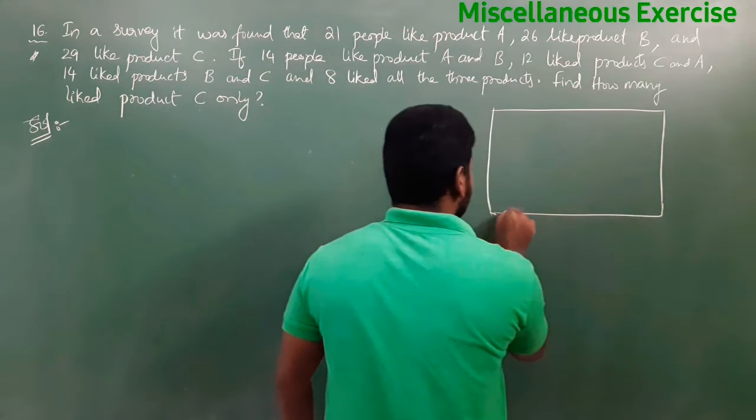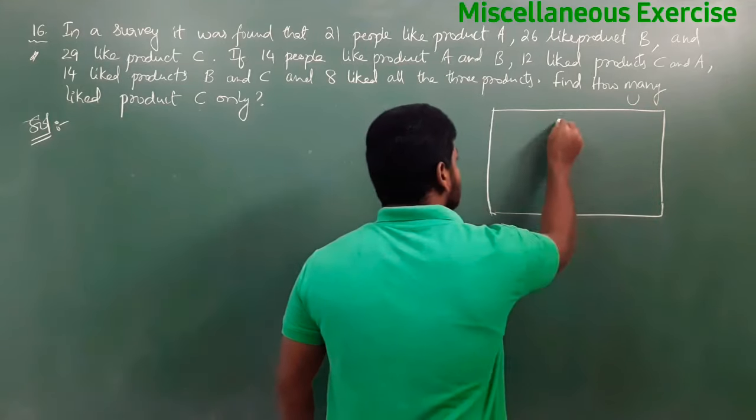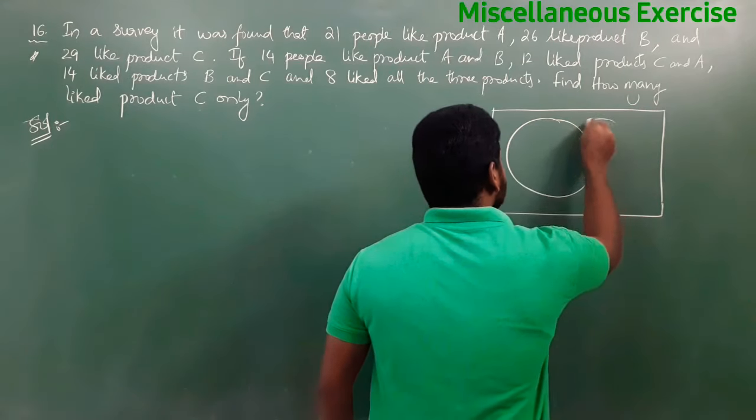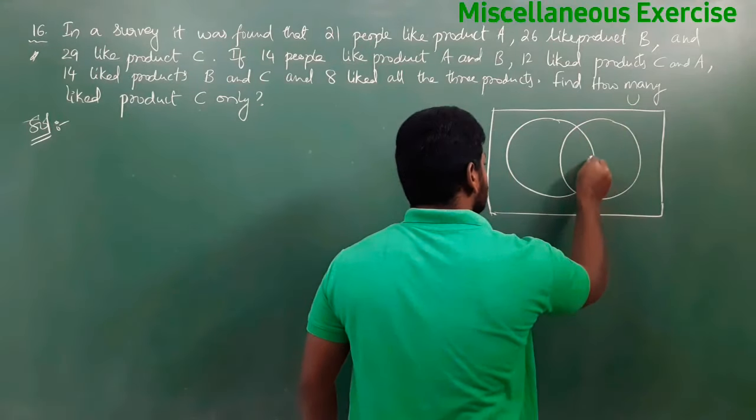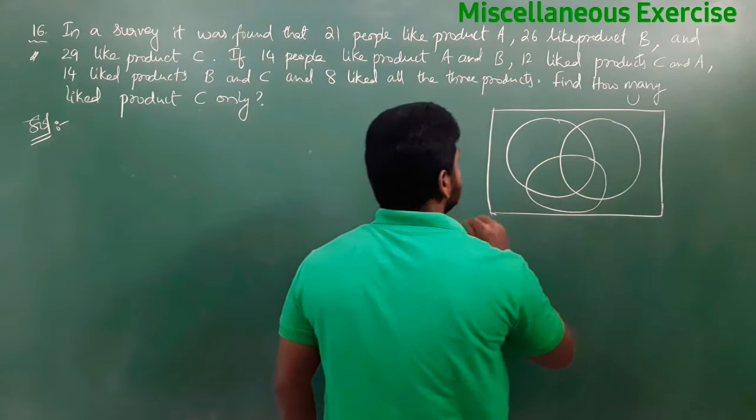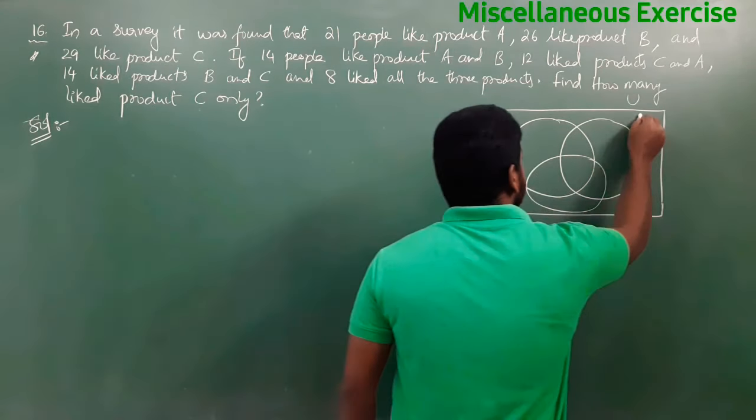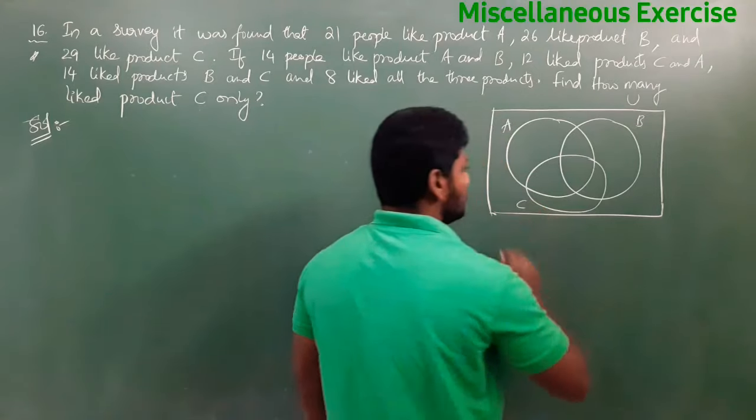See, they are given 3 products, so we should include 3 circles. Not only circles, you can include any closed figures. So I will consider this as product A, this is product B and this is product C.